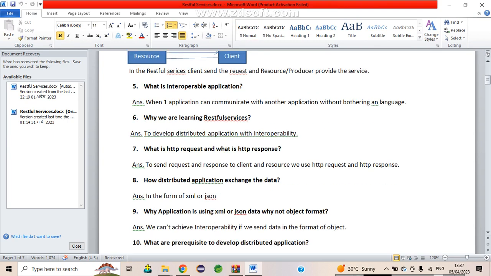So why does the application use XML or JSON data, why not object format? In Java we can send the data in object format also, yes. But by using objects we can't achieve interoperability, because a Java object can be called by a Java class only. So if we send the data in the form of objects, then we can't achieve interoperability.